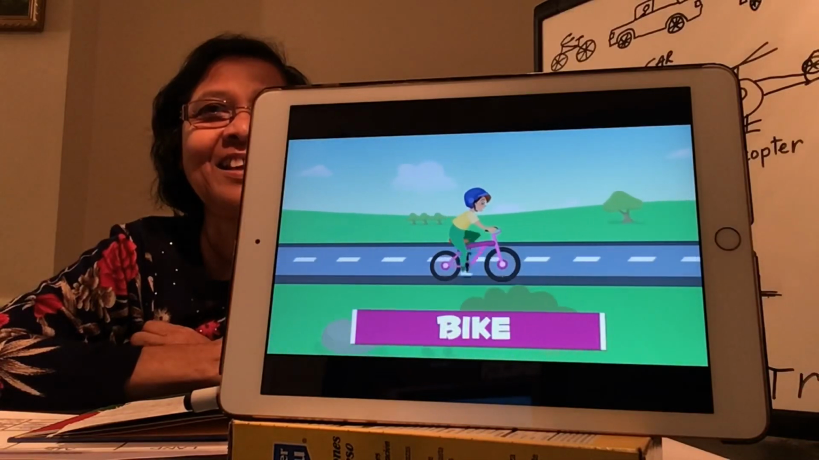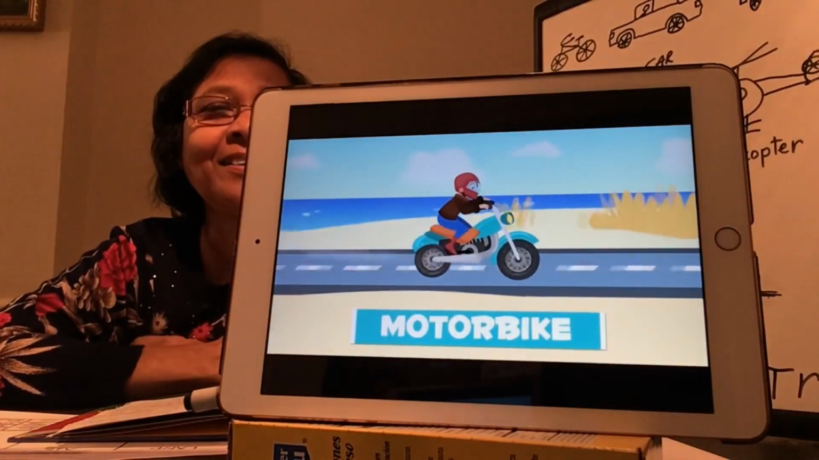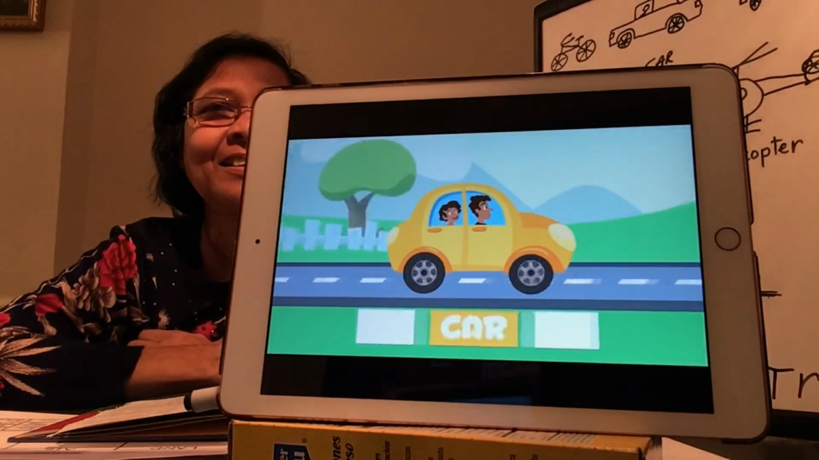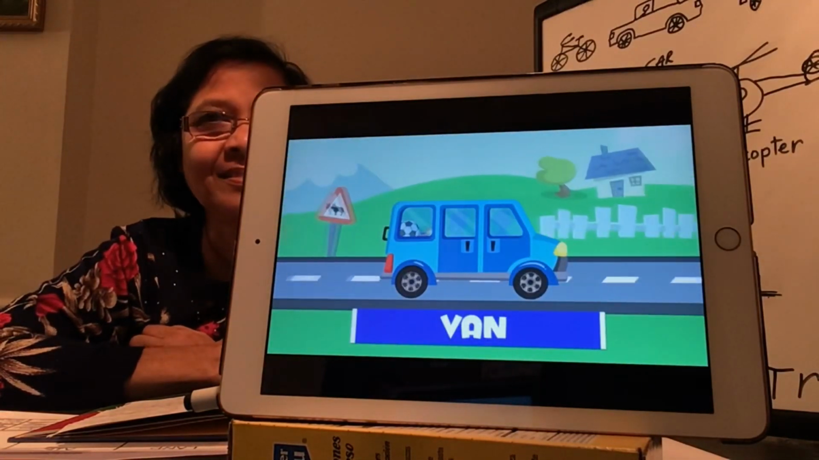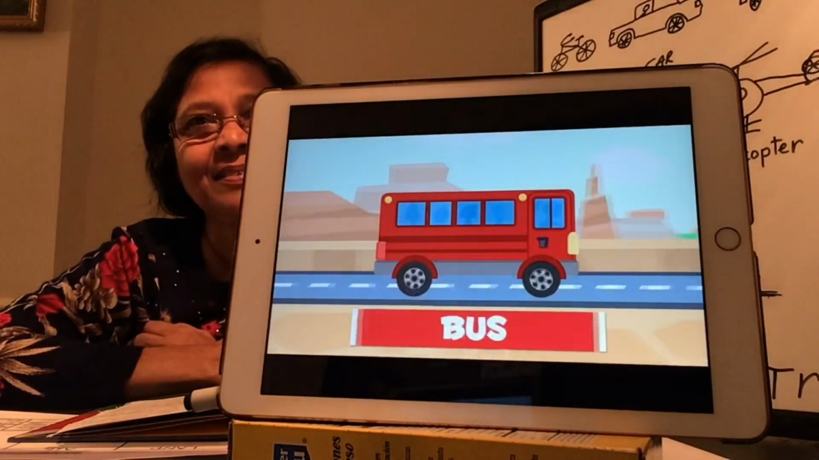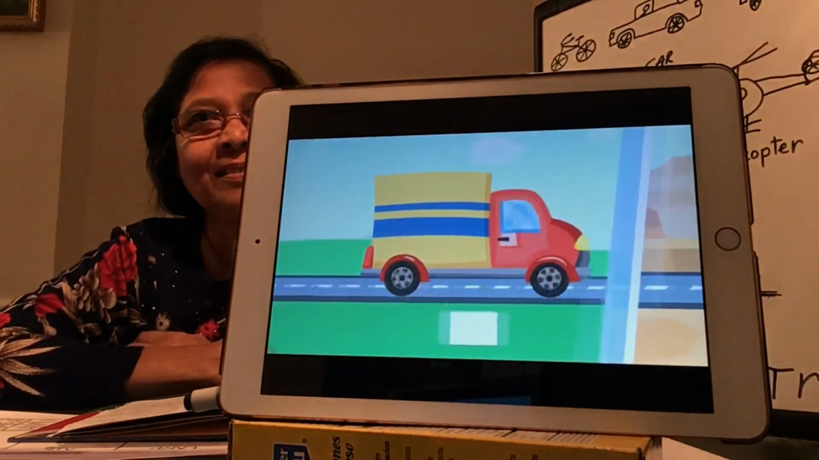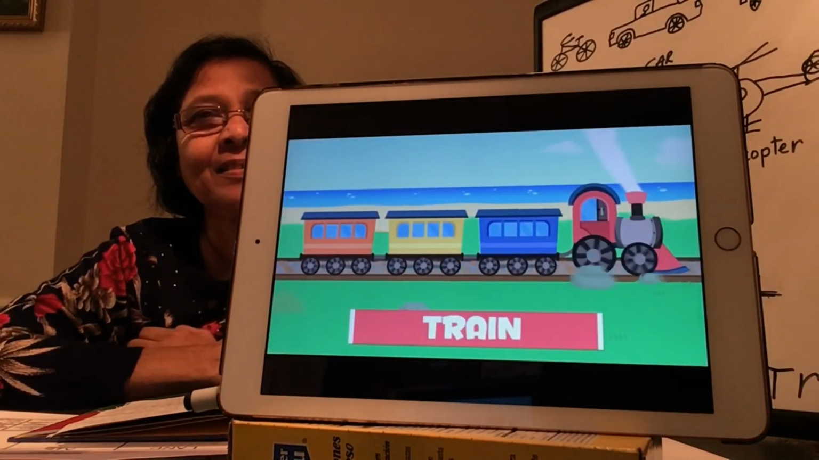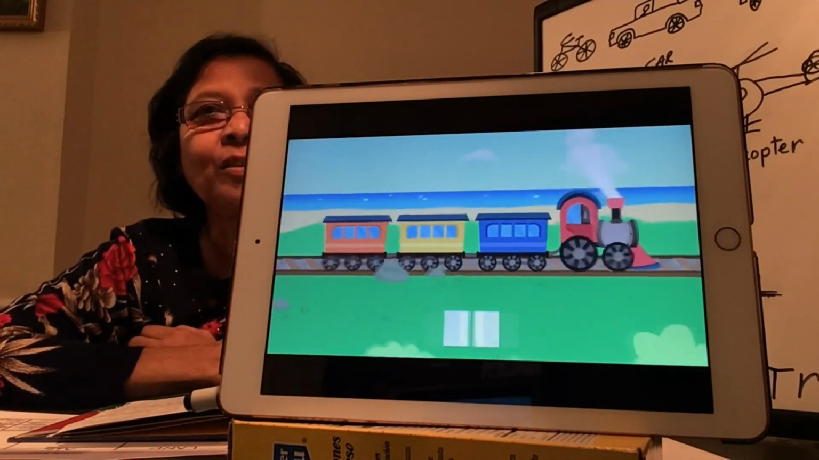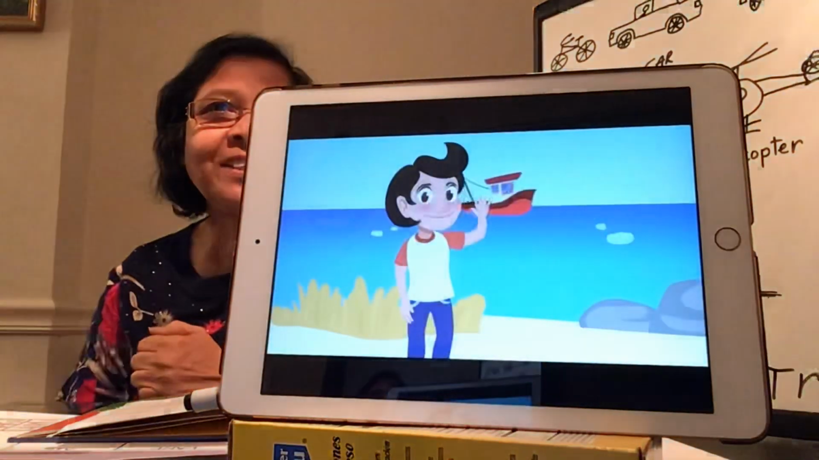Bike. I'm sure most of you have your bike. Motorbike. Car. Van. Bus. Truck. Train. So all these vehicles travel on land.